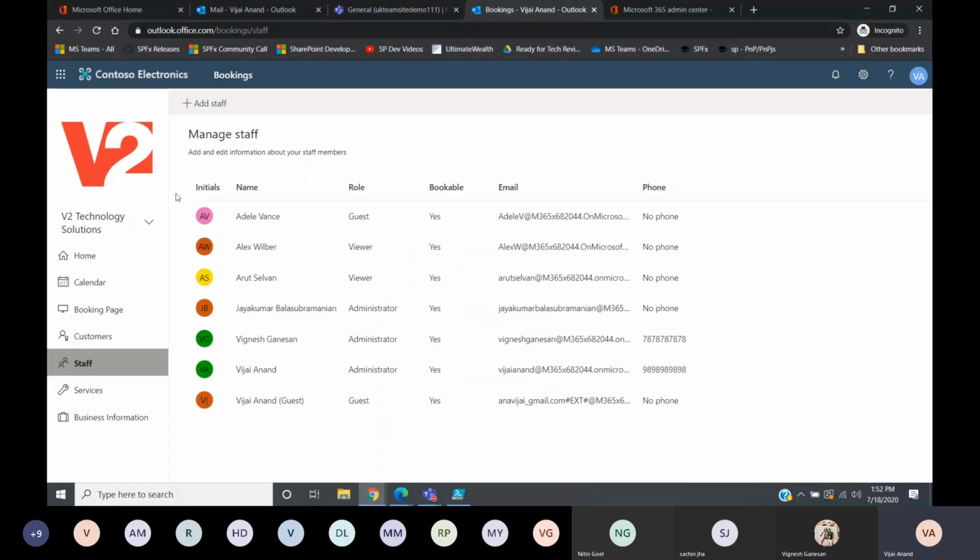If you see, I already created a few booking calendars, that's why you are able to see something here. But in case you haven't created anything, you will just find an option to create a new one. This is an existing one, but when you click on this down arrow, you can create a new booking calendar or open an existing one.